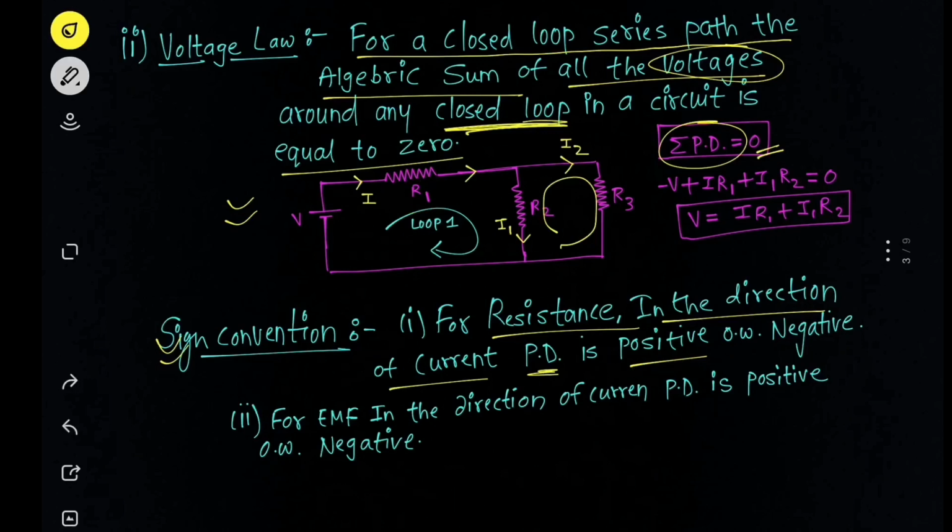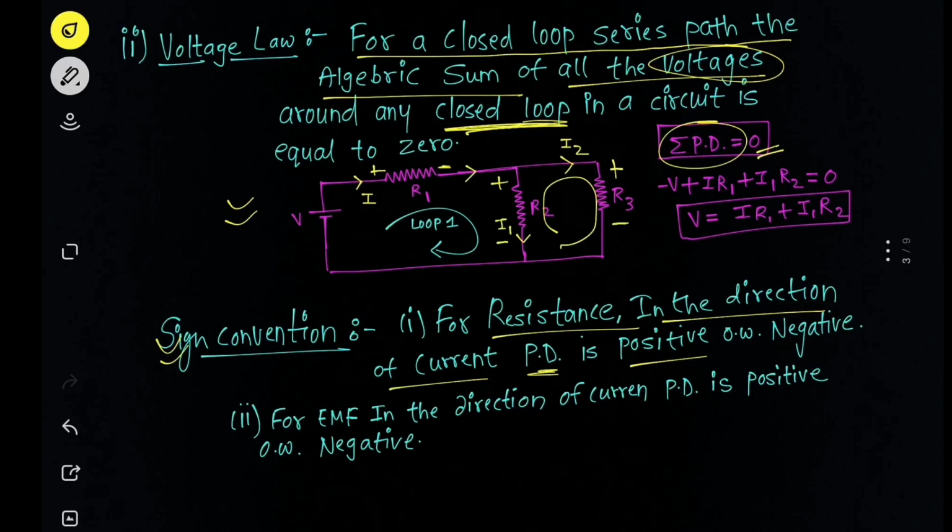And in 11th or 12th standard you must know that we write positive at the end where current is approaching the resistance. So here we can write positive, and here we can write negative. So here a potential difference is created. Here also we can write according to the direction of current, positive, negative, and positive, negative. So this is our sign convention.